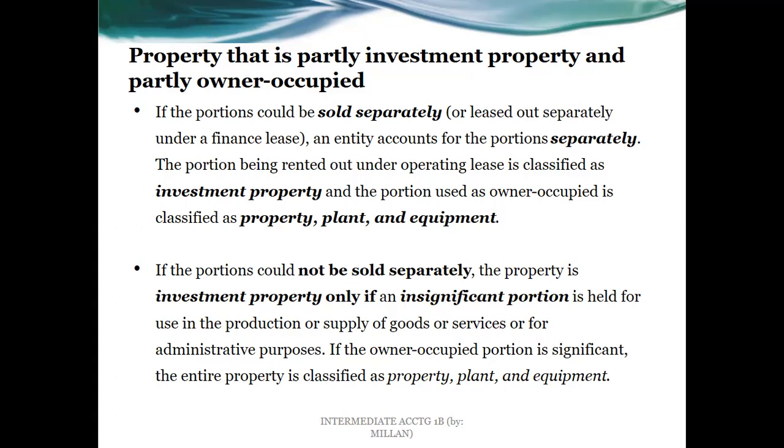Because if it is really organized for rent, it's still part of property, plant, and equipment. Next, what about if we cannot sell them separately? Then we have to look into certain requirements, and especially the portion that is significant. If what is significant is the production or supply of goods or services or for administrative purposes, that's really part of the definition of PPE or owner occupied property. Therefore, that's under PAS 16.